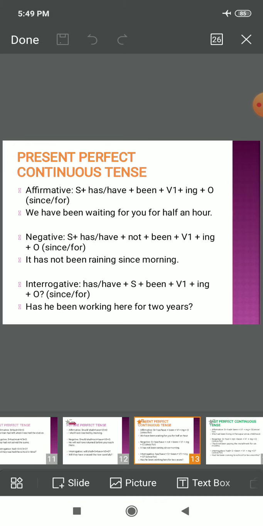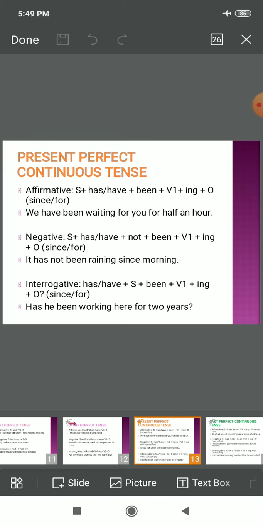So present perfect continuous tense in affirmative: subject, has been or have been, plus verb's first form along with ing, plus object, plus since or for in order to denote time, right? Since or for will be used in these sentences, and that is mandatory, right?